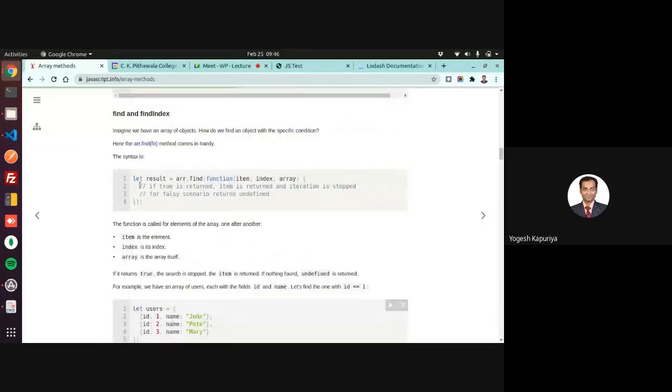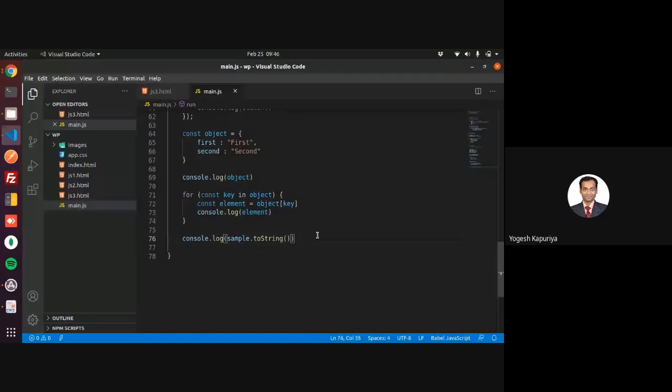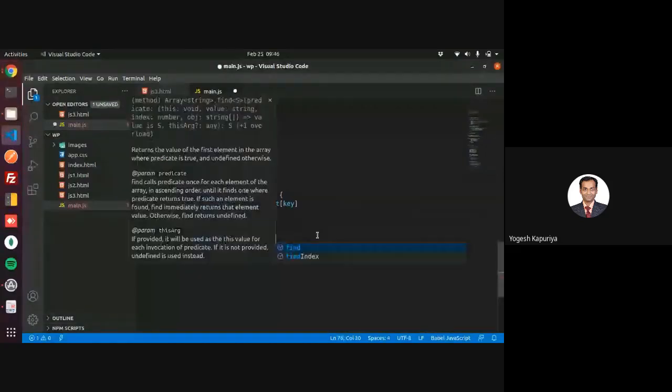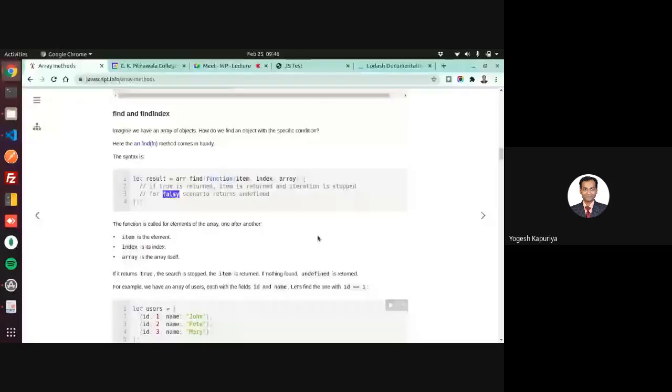But sometimes you want to do something within that, so you can write a function like this. Found is equal to sample, which is my array, so I am finding something. Whatever I am finding, I should pass one.